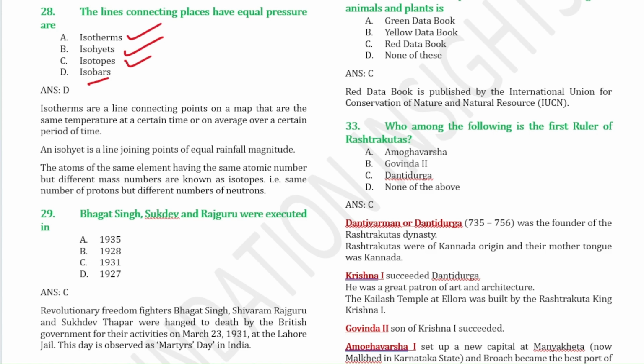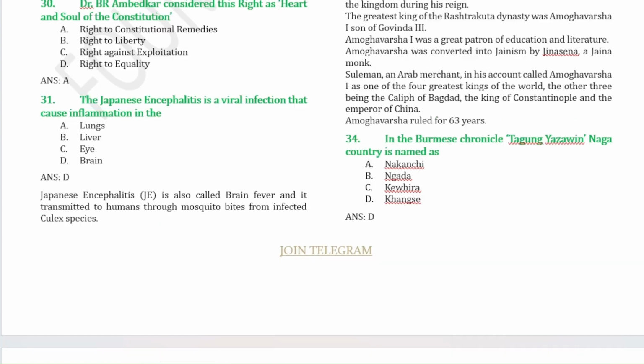Bhagat Singh, Sukhdev, and Rajguru were executed in the year 1931, on March 23. So this March 23 is also known as Martyrs' Day in India. So this is important. As you can see here in question number 30, Dr. B.R. Ambedkar considered this right as the heart and soul of the Constitution. So it is the right to constitutional remedies.